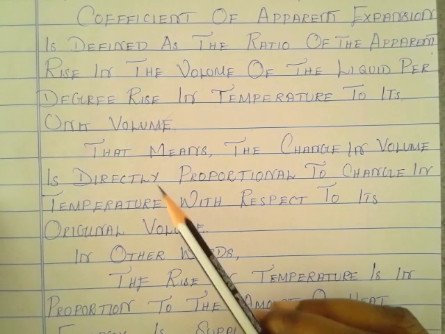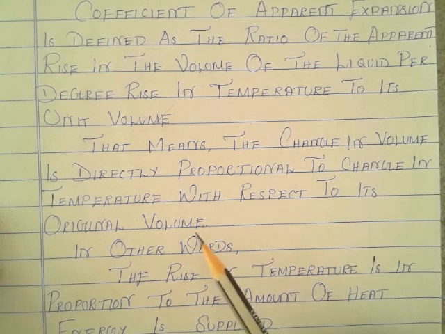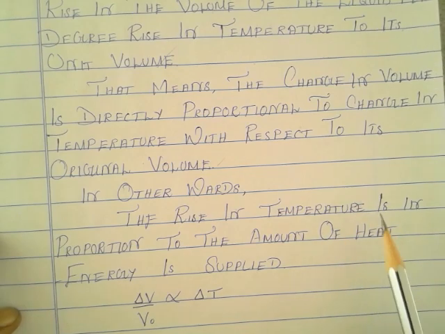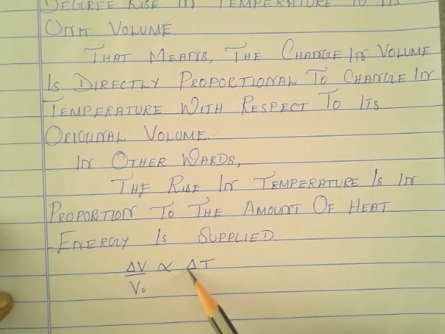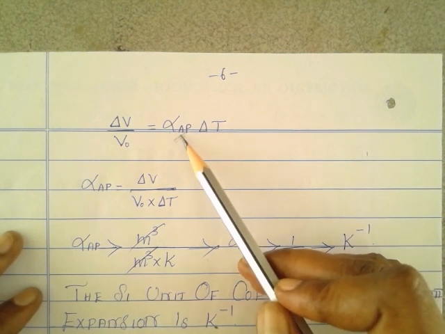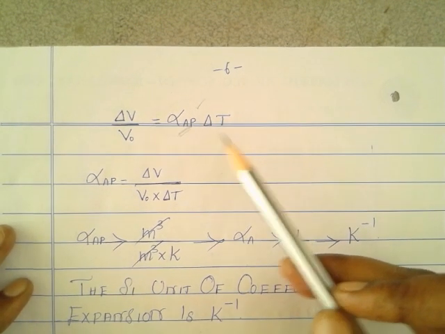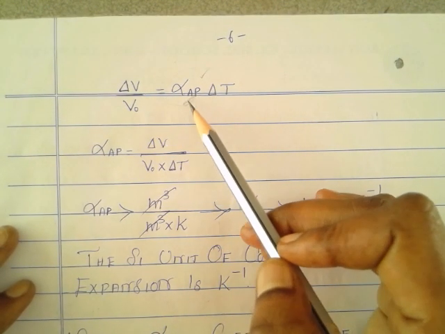That means the change in volume is directly proportional to change in temperature with respect to its original volume. In other words, we can say the rise in temperature is in proportion to the amount of heat energy supplied. That is written in the form of the expression del V divided by V naught is directly proportional to del T. Here I want to apply a relevant constant, that is alpha AP. This represents the coefficient of apparent expansion. Then the above expression is rewritten as del V divided by V naught is equal to alpha AP into del